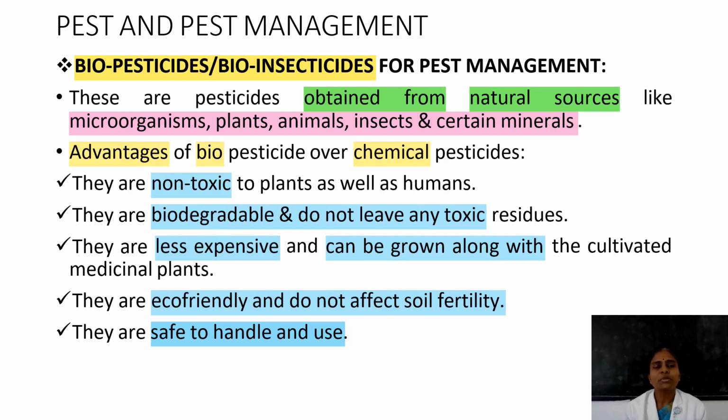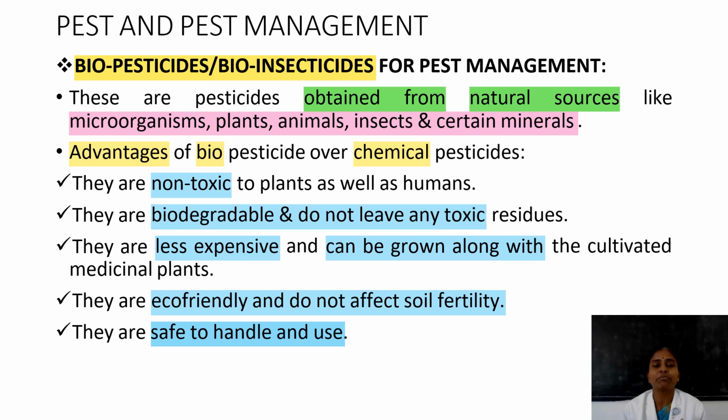Then what about biopesticides and bioinsecticides for pest management? Biopesticides are obtained from natural sources, where bio means living things, like microorganisms, plants, animals, insects, and certain minerals. What are the advantages of biopesticides over chemical pesticides?